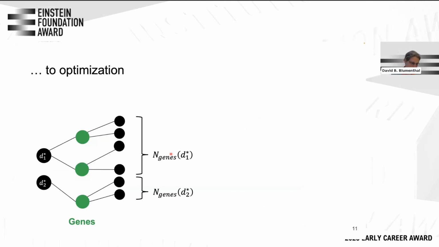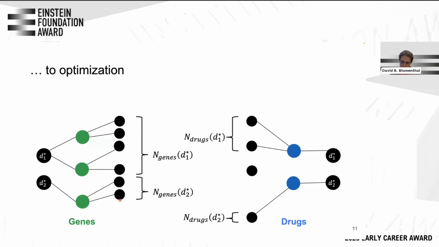Before we had just one disease D here, and now after such a disentanglement, we would maybe have two diseases, D1 star and D2 star, and those then have two separate gene-based neighborhoods. And now we can do the same for the drugs, and then we get two separate drug-based neighborhoods. And now we can compare those.